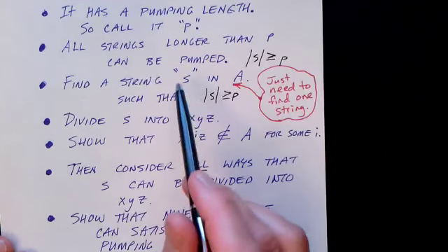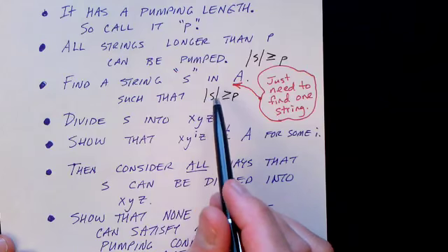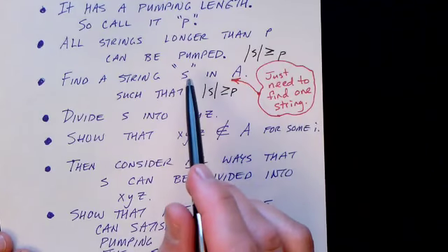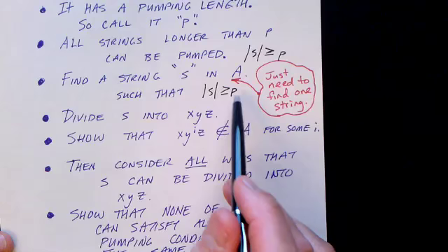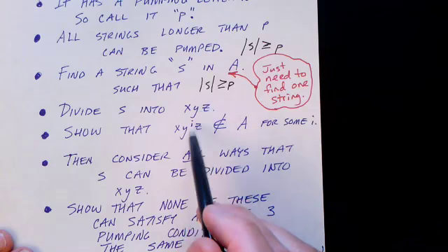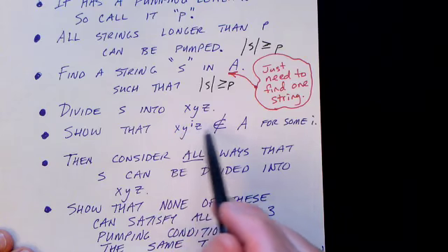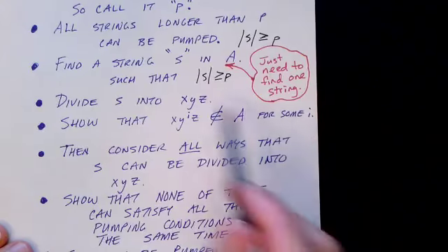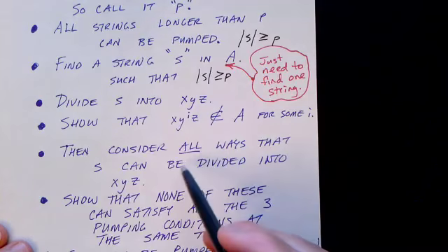So what we do is we find a string that we know to be in the language. Okay, so we make sure that the length of the string is greater than or equal to p, and it can be any string, but we find a string that's in the language whose length is longer than p. And then we divide it into 3 parts. And we show that the string formed from x y to the i z is not in A for at least one i, for some i. But we have to consider all the ways that S, the string, can be divided into 3 parts.